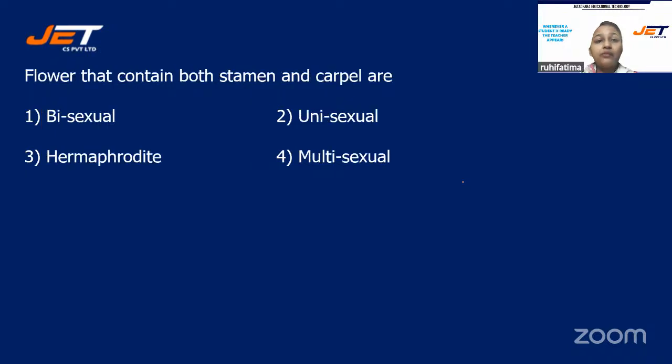Next question. Flowers that contain both stamen and carpel are, and your options are number 1, bisexual, number 2, unisexual, number 3, hermaphrodite, or is it number 4, multisexual? Quick, students. The correct answer for this question is option number 1, bisexual.